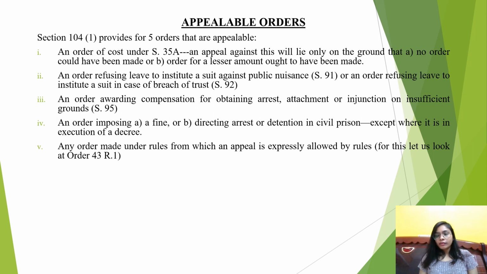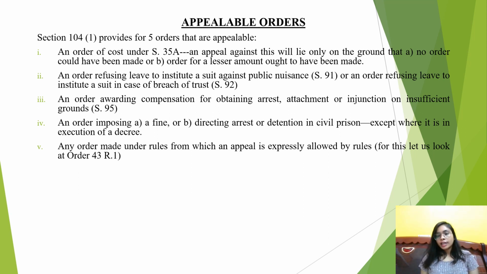Next is if under section 91 which talks about suit against public nuisance, and when you're going to read that section, you will find that if 2 or more persons want to file a suit against public nuisance, then they must take the leave of the court. Now if the court has refused such leave to institute a suit against public nuisance, then against such order also an appeal is going to lie.